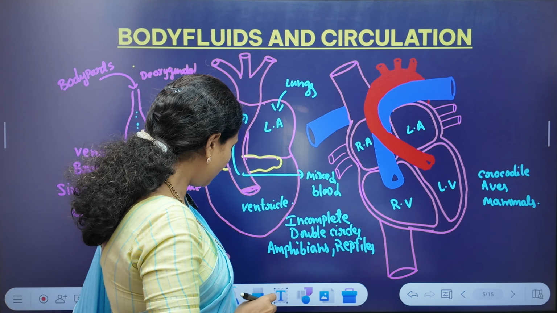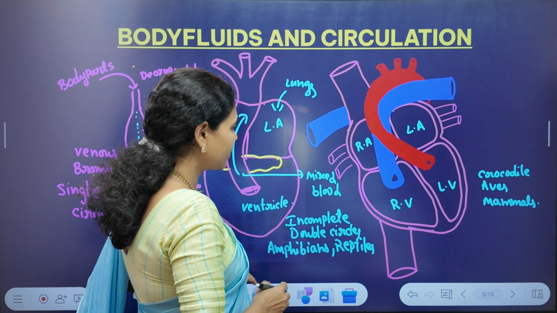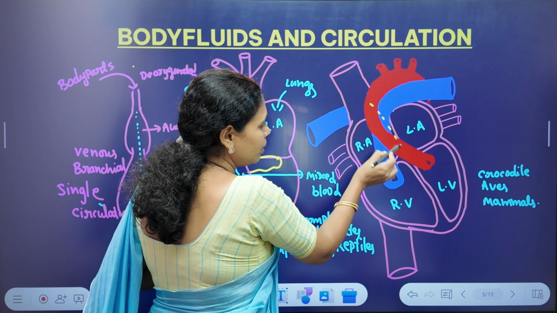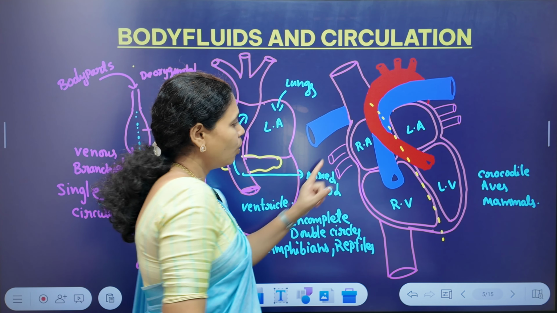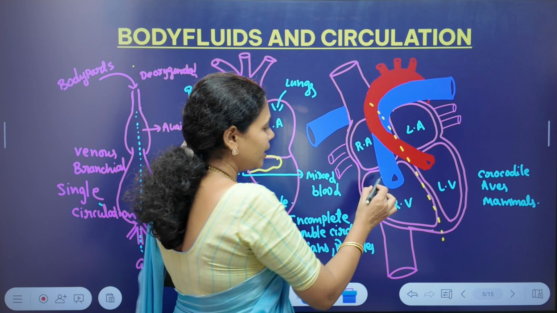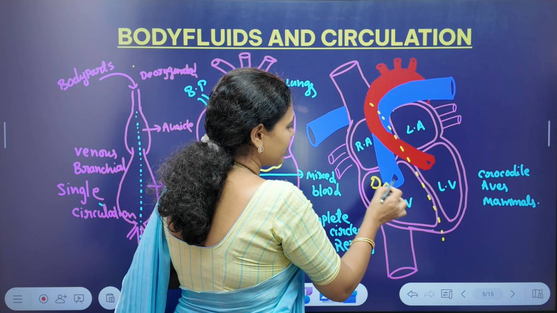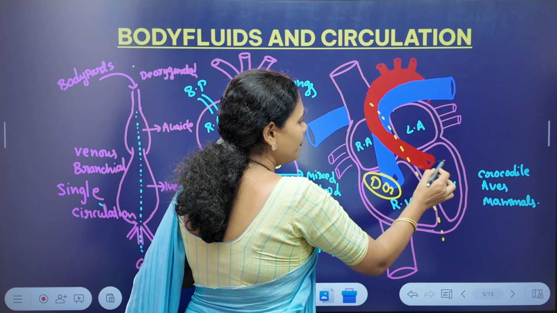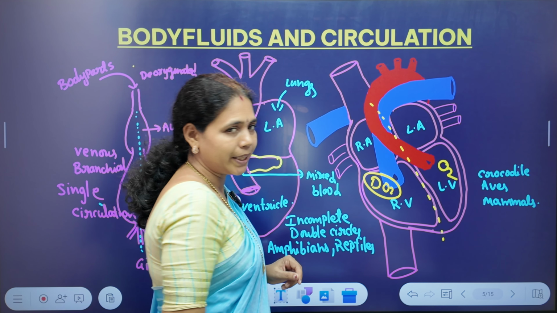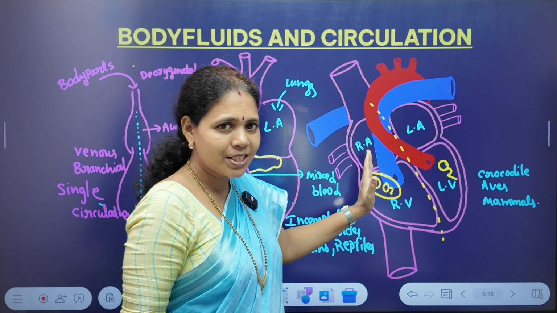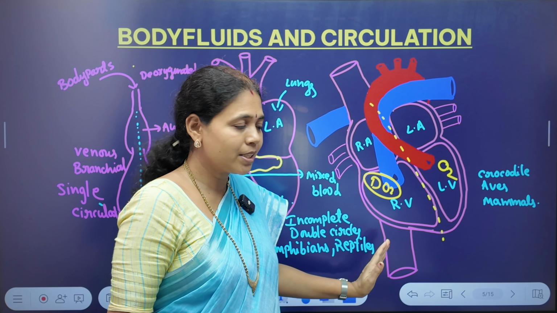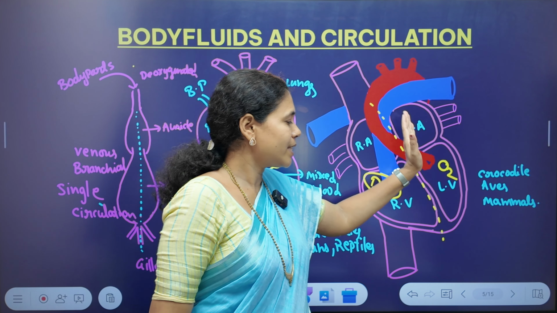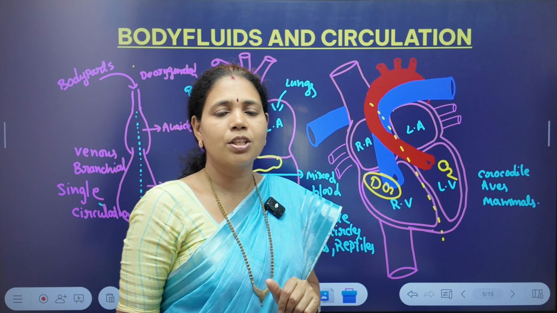Here the heart maintains two circuits: one side completely deoxygenated blood, the left side completely oxygenated blood.